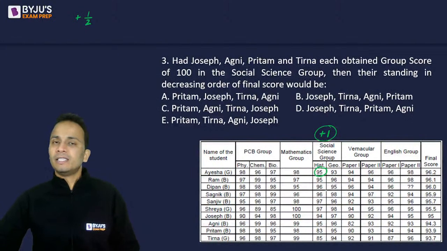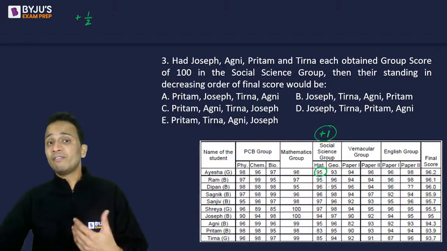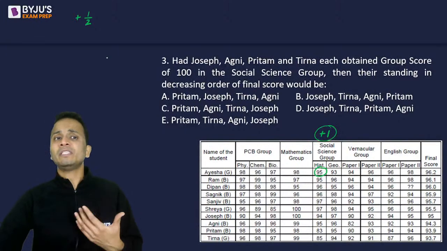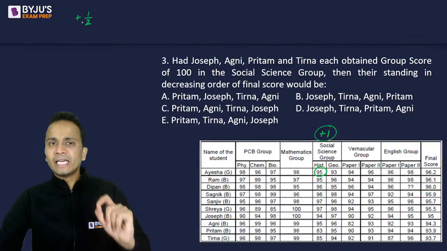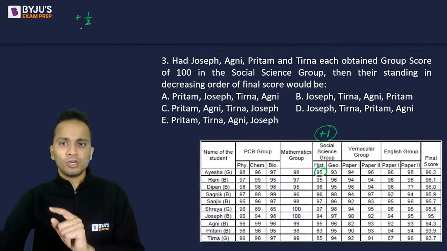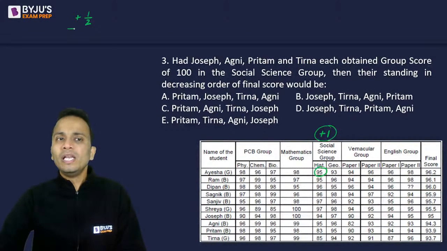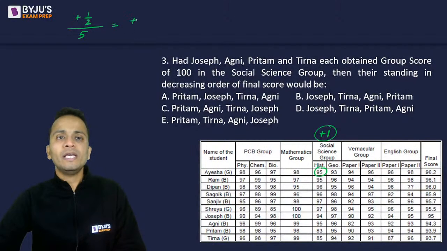Then after that, to calculate the final score, the average of the 5 group scores is taken. That means it will be divided by 5. So an increase of half in the group score of social science will increase the final score by half divided by 5. That is, the final score will increase by 1 upon 10, which is equal to 0.1.